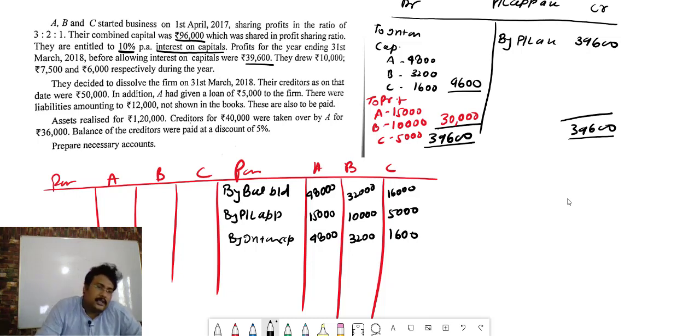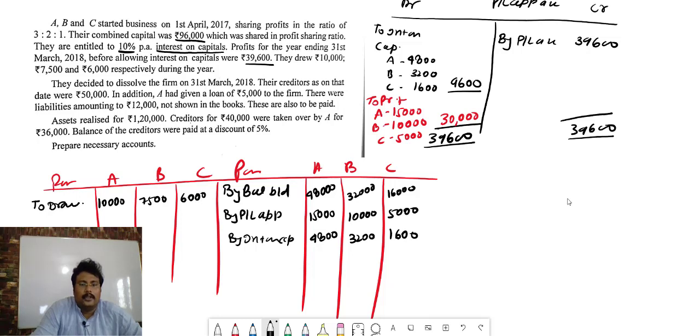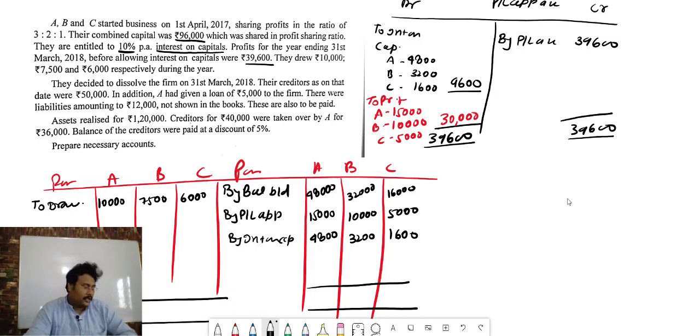But drawing is there. So to drawing, how much? 10,000 from A, 7,500 from B and 6,000 from C. Now we will find out the total of all that. To find the total: 48,000 plus 15,000 plus 4,800 minus 10,000. So this side total will be coming how much?